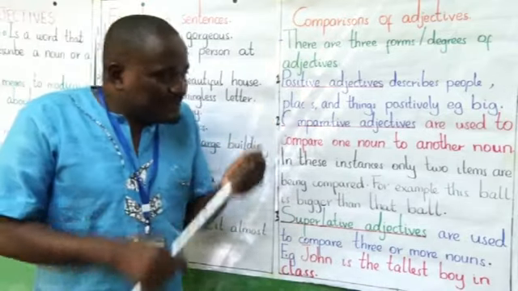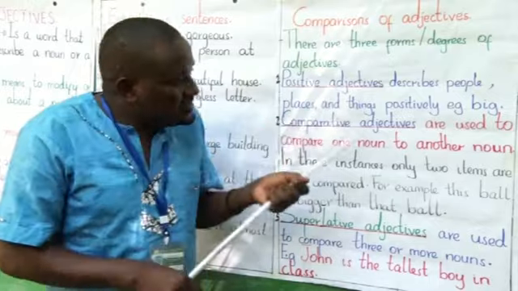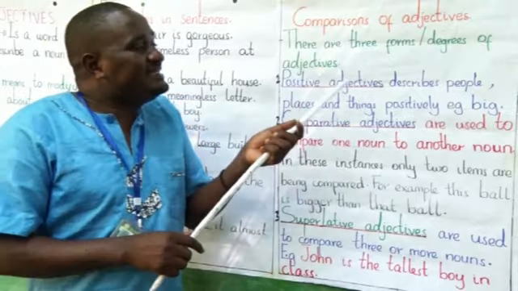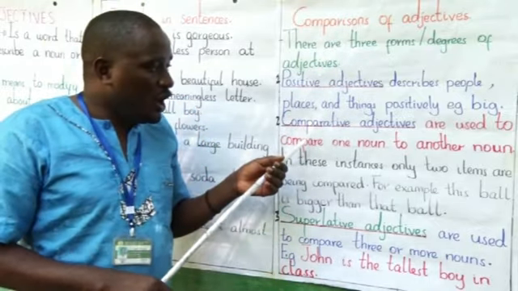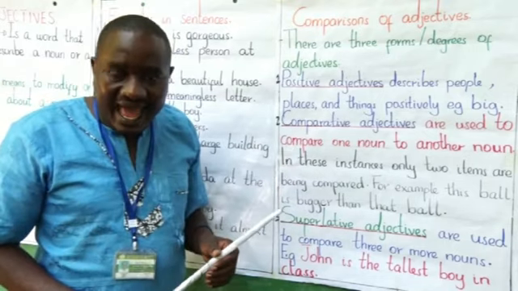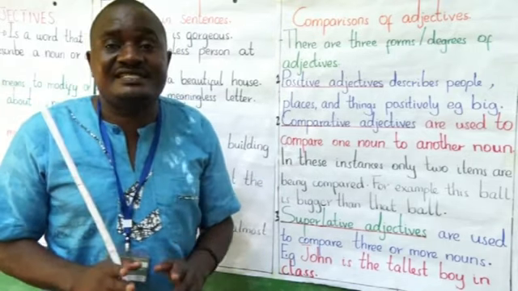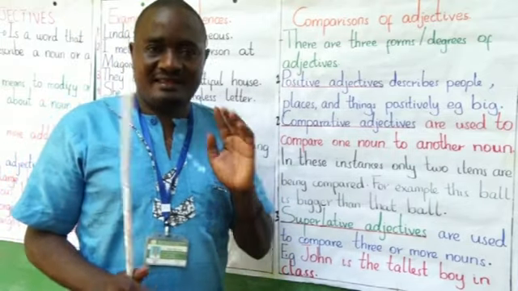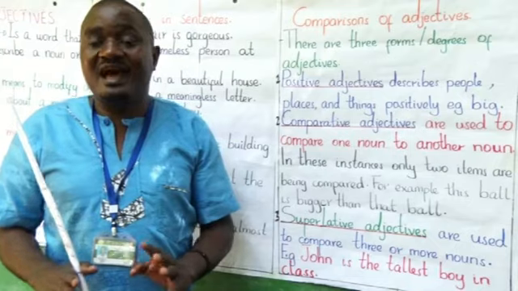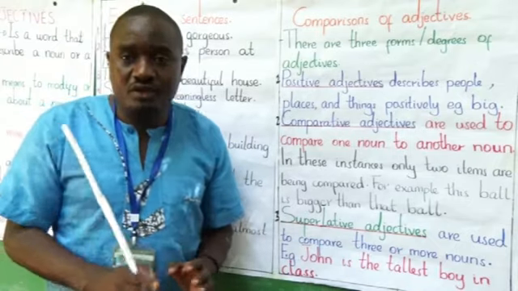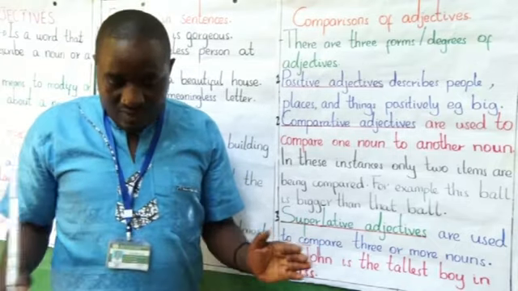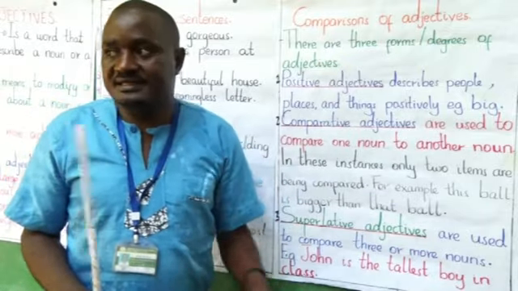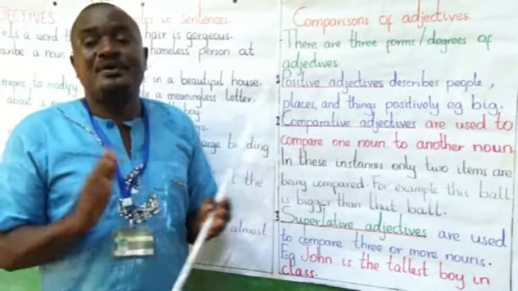We're talking about positive adjectives. They describe people, places, and things positively. That's when you are comparing only one thing. For example, say their father has a large building. That large, you are not comparing with other buildings. Rather, you are describing positively.